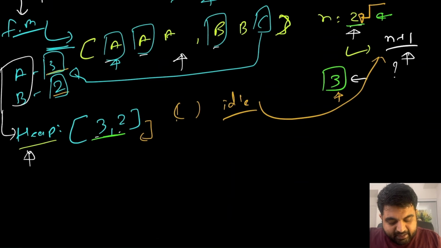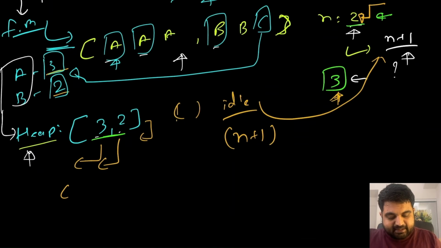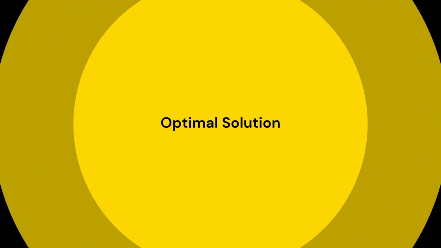We know that after removing all the elements of the heap, basically for this cycle we still have some elements for which we haven't calculated the frequency. And if there exists some frequency, which means the entire n+1 has to be part of the answer, then we simply have to reduce the frequency by 1 and once again repeat the same process. So this is the whole solution I'm suggesting. Now let me quickly show you the optimal approach. Let's walk through the optimal approach and then we will see the coding solution.